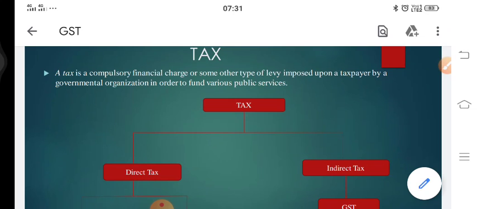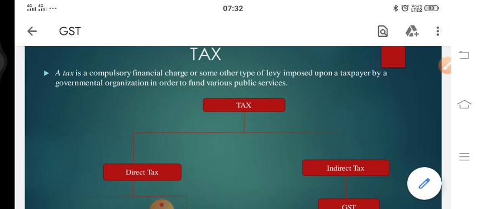Now what is tax? Tax is a compulsory financial charge, or we can say a compulsory payment which needs to be paid by the citizen to the government. Tax is a financial charge that needs to be paid by the citizen to the government. Now this tax is of two types. The first one is direct tax and the second one is indirect tax.